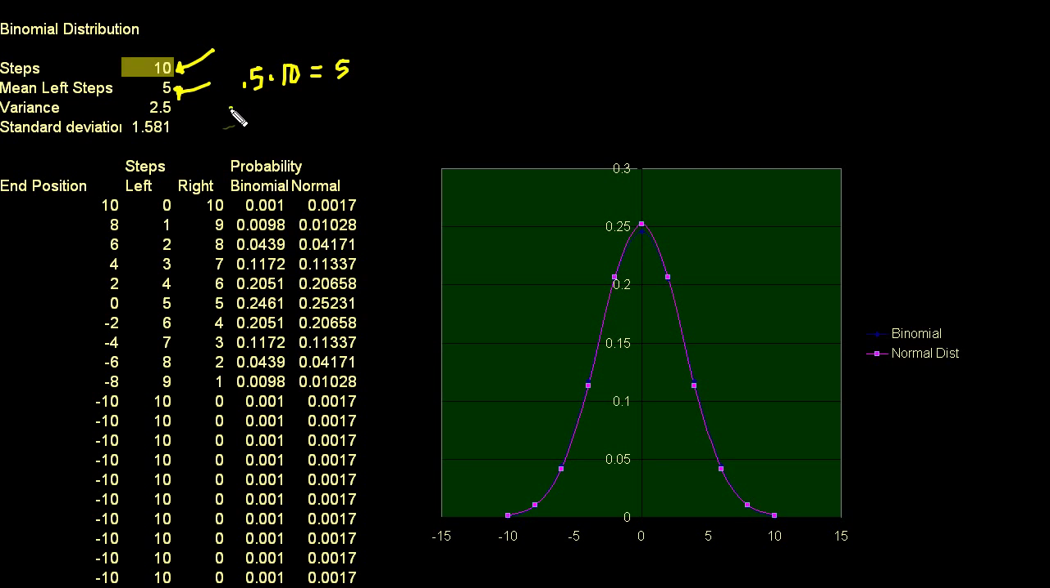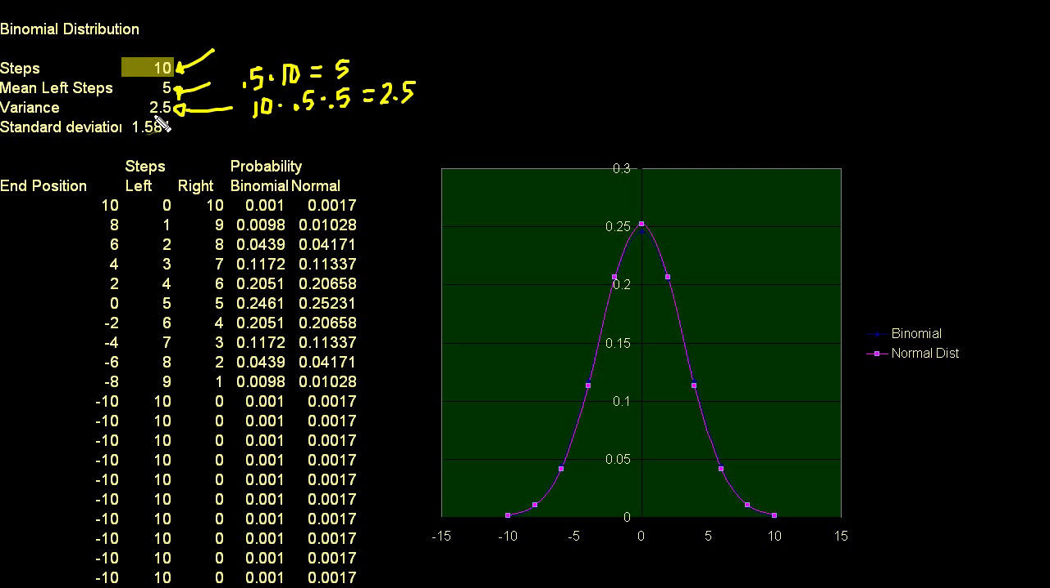And then the variance, and I'm not sure if I went over this. I need to prove this to you if I haven't. I'll make a whole other video on the variance of the binomial distribution. But the variance is essentially equal to the number of trials, 10, times the probability of taking the left step, or a successful trial. That's what I'm defining left as, but it could be right as well. Times the probability of 1 minus a successful trial, or a non-successful trial. In this case, they're equally probable, and that's where I got the 2.5 from. And that's all in the spreadsheet.